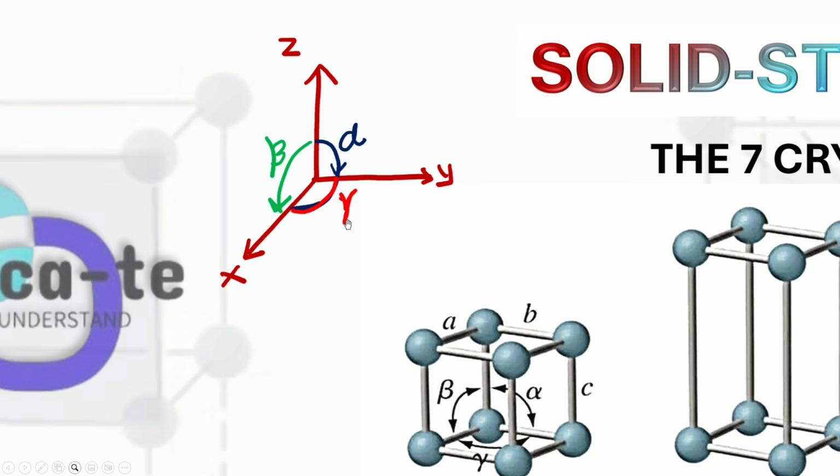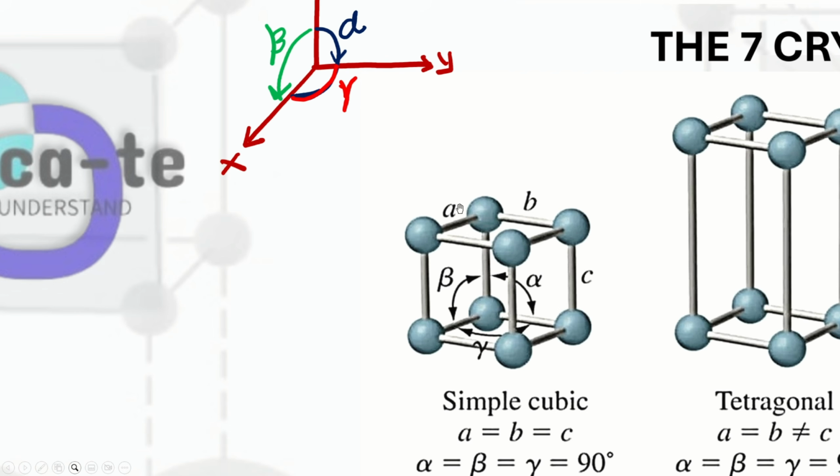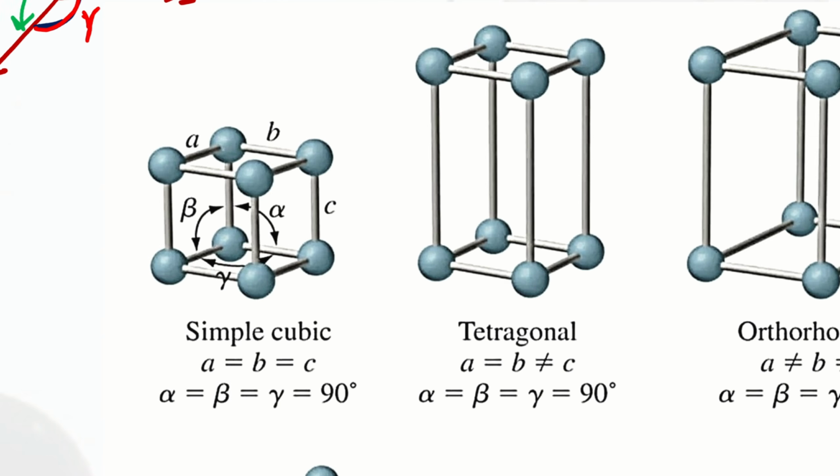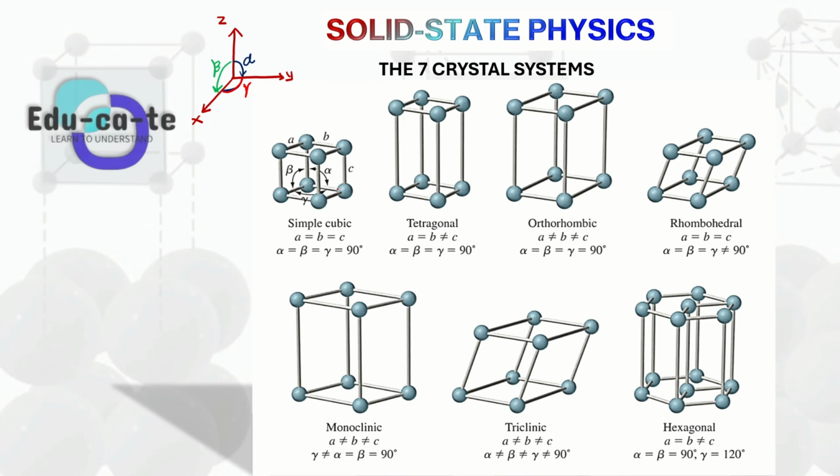So the values of these angles are the ones that tell us what type of crystal shape we have. For example, I've already told you that in a cubic, we need to have these 3 sides equal to one another. Similarly, for the angles in a simple cubic system, we need angle alpha, angle gamma, and angle beta to all be equal to 90 degrees. If all of them are equal to 90 degrees, that's going to form a cube. And I'm sure you already know that in a cube, all the angles between the axes are 90 degrees.